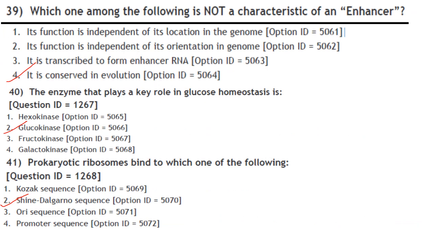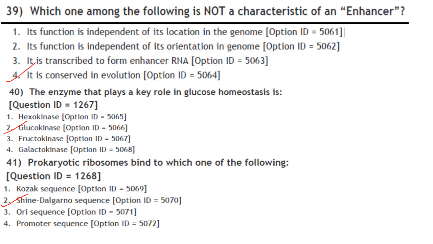Next one. Which one of the following is not characteristic of an enhancer? So its function is independent of its location in the genome. Yes. Its function is independent of its orientation in the genome. Yes. It is transcribed to form enhancer RNA. Yes. It is conserved in evolution. That is not characteristic of an enhancer.